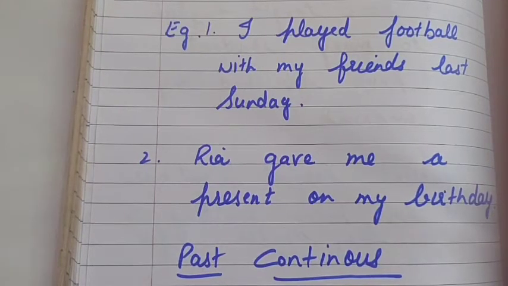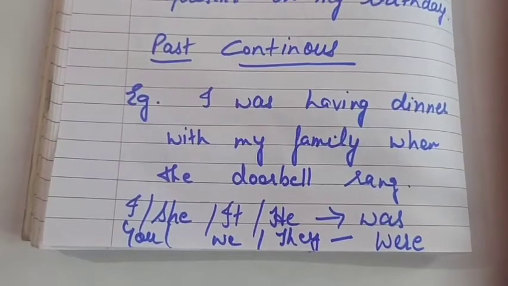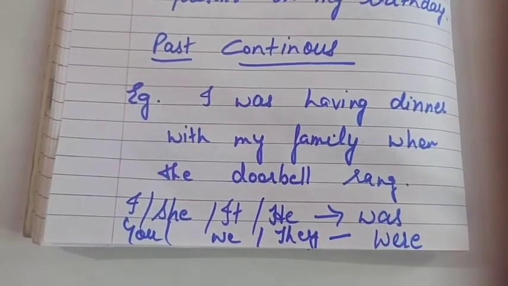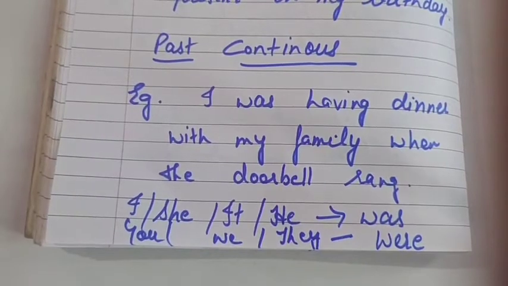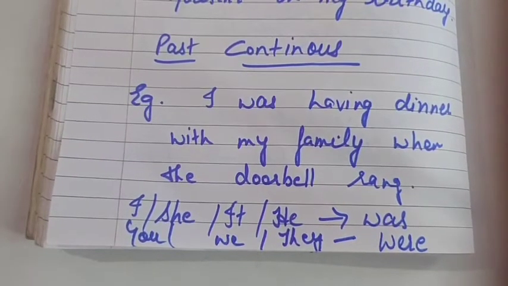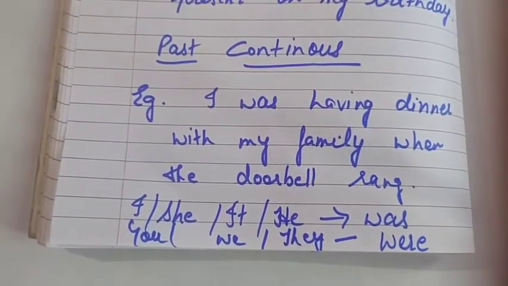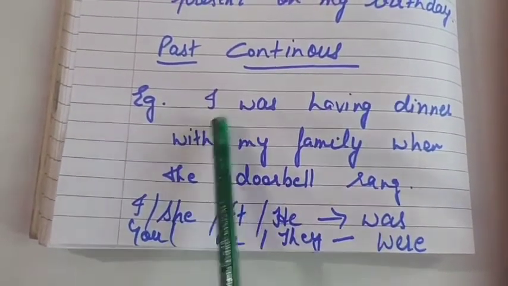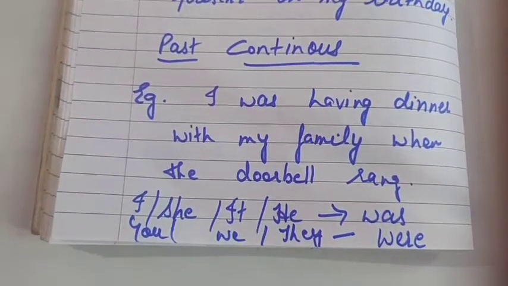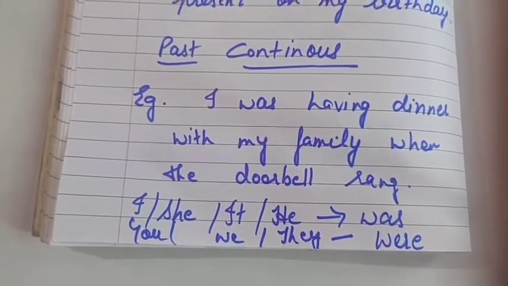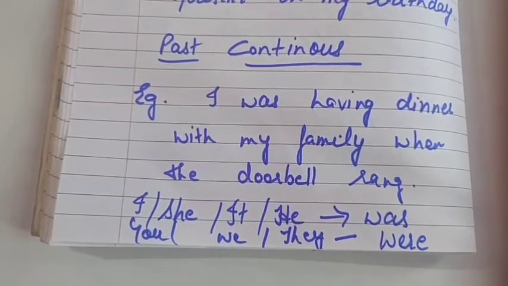With the subject, you use the second form of the verb. Now we will talk about past continuous tense, children. Here with the subject we will use was or were and the first form of verb plus ing.